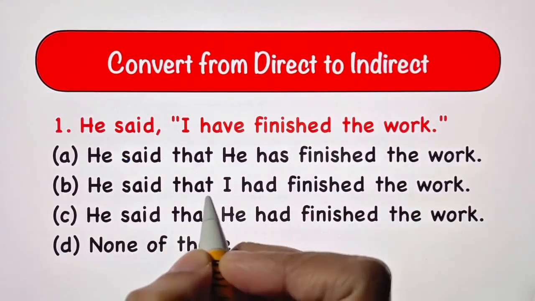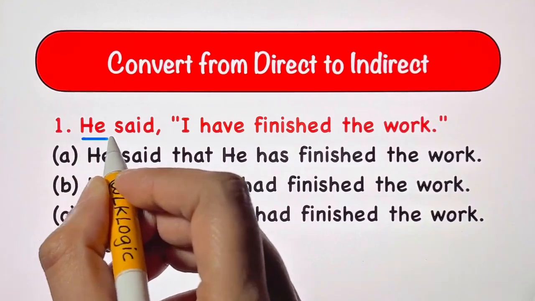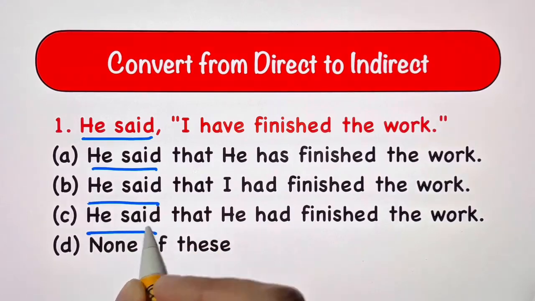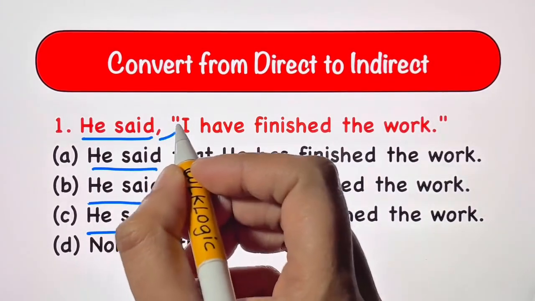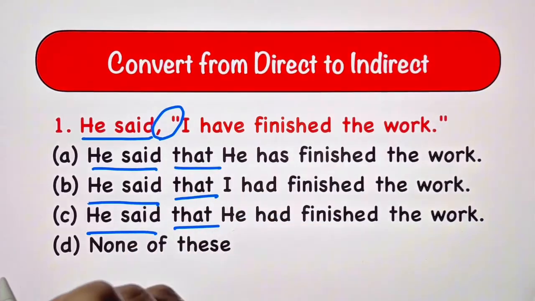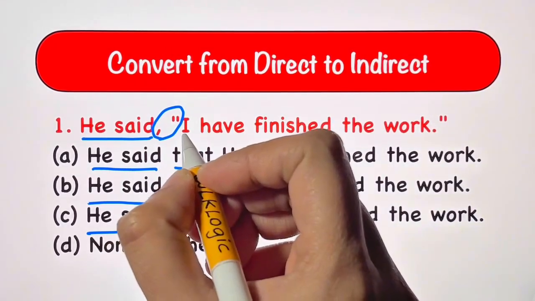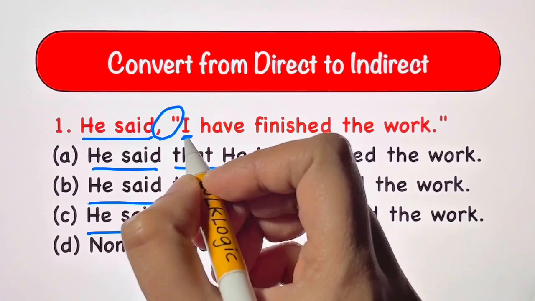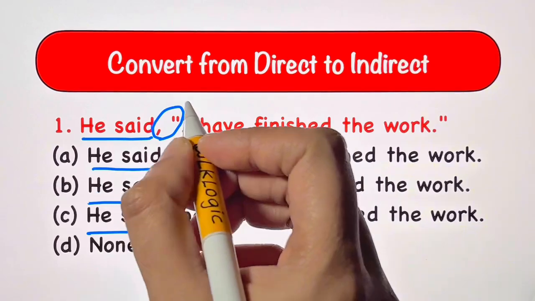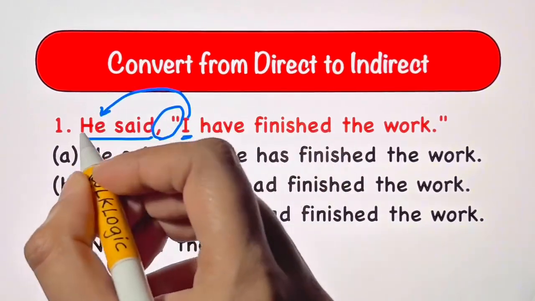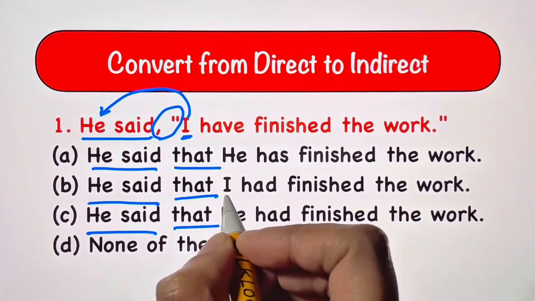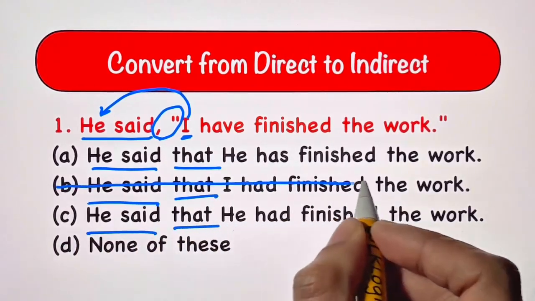The first thing you have to do is keep "he said" as it is. Now the inverted commas will change into "that." Here you have I, the first person. The first person changes according to the subject. Who is the subject here? He. I is he here. So we'll write he. Since you don't have he here, we're going to strike option B.